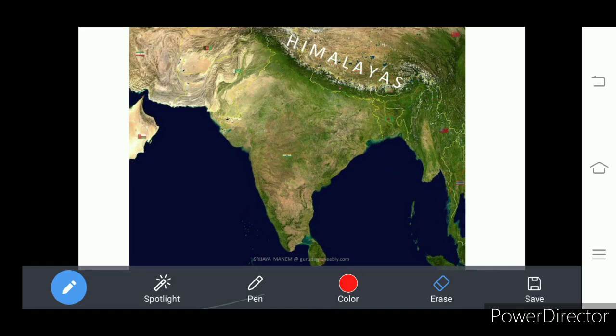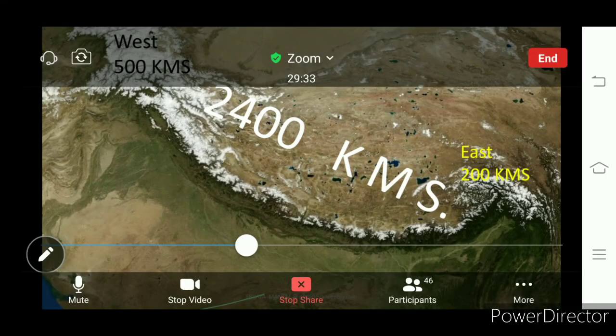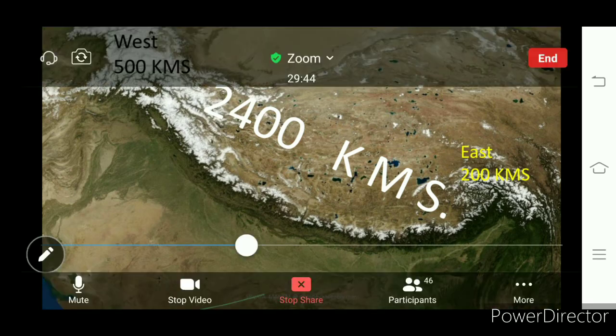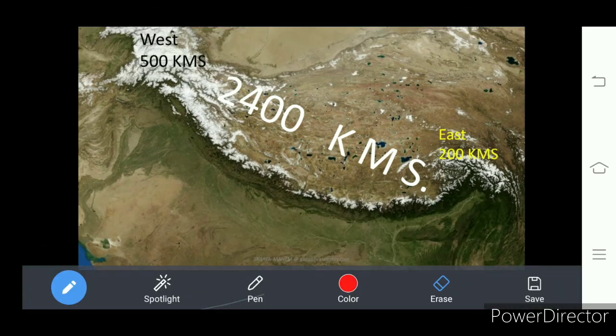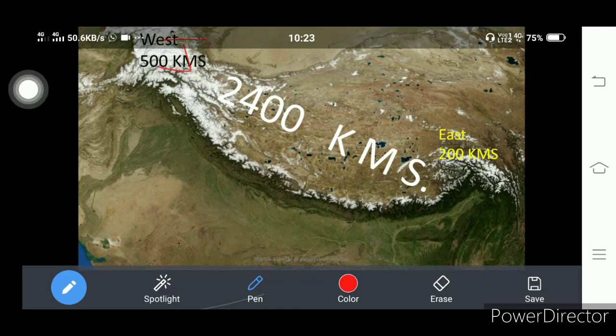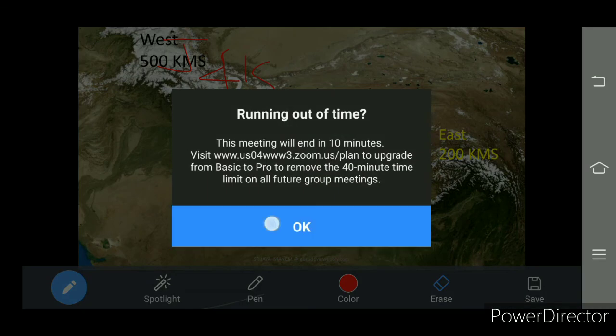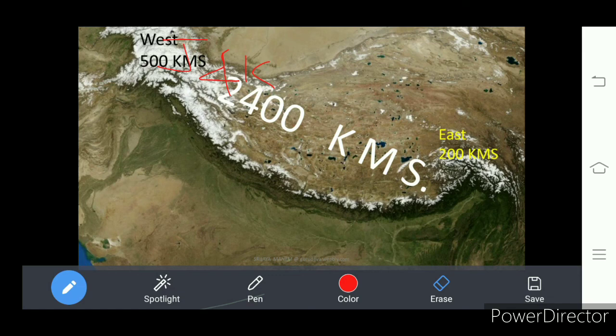Let us take you to that one. Okay, it is the Himalayan mountains. See, 2,400 kilometers. Okay, look at this from the west. It is in Jammu Kashmir. Where is it? Jammu Kashmir. Let me show you that. Here it is, Jammu and Kashmir, and this is Arunachal Pradesh. Okay, so there it is, Arunachal Pradesh in the east. So 2,400 kilometers is the length.